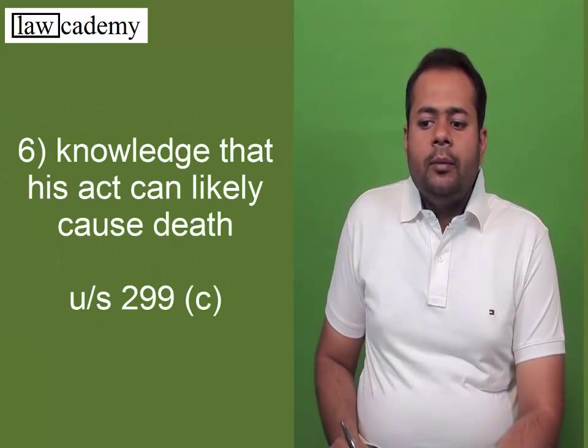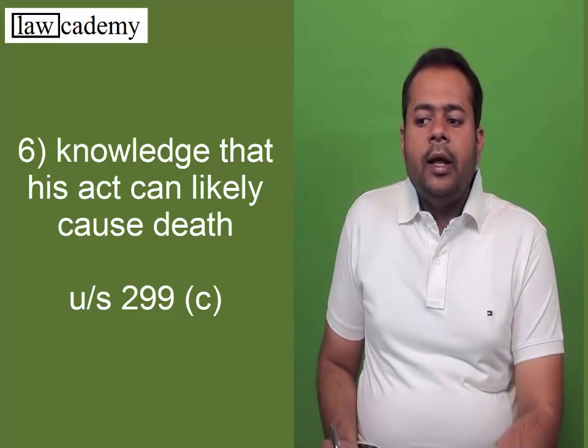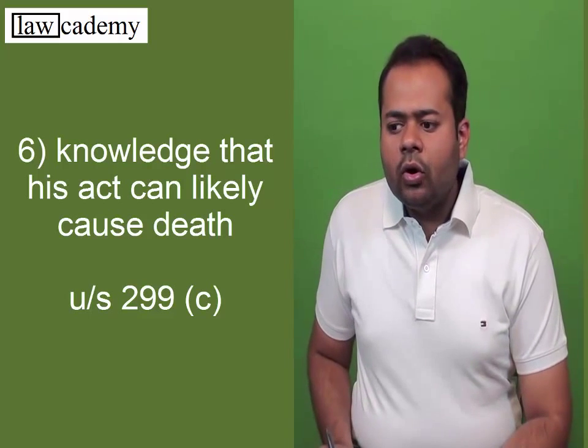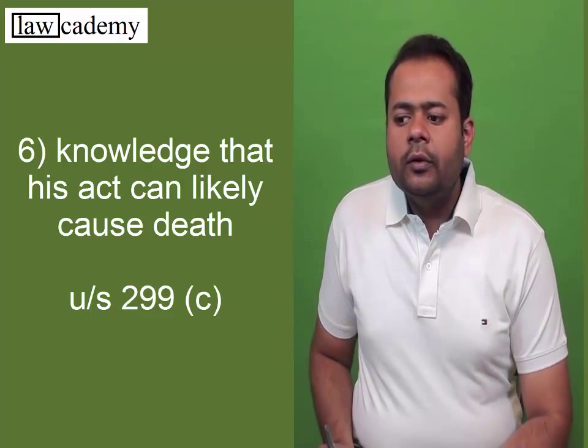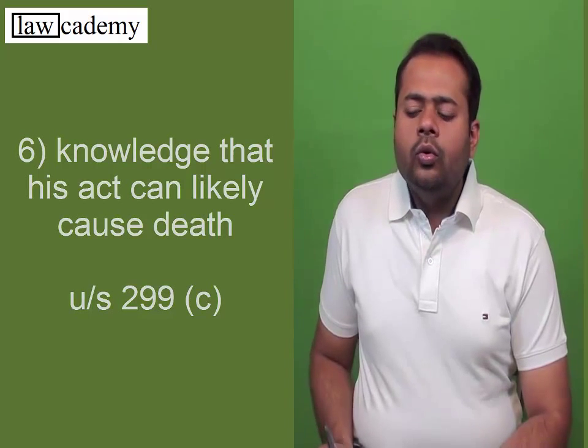Sixth one is 299 part C, where he had the knowledge that his act is likely to cause death of the person, but his intention was never there to cause the injury which caused the death. So he will be liable for culpable homicide not amounting to murder under section 304 part 2.